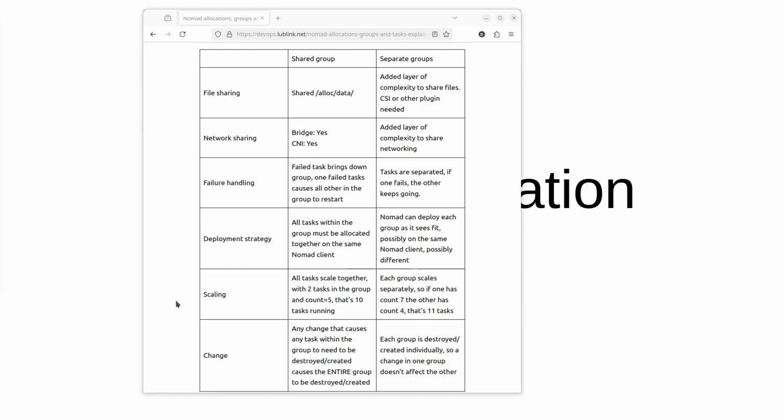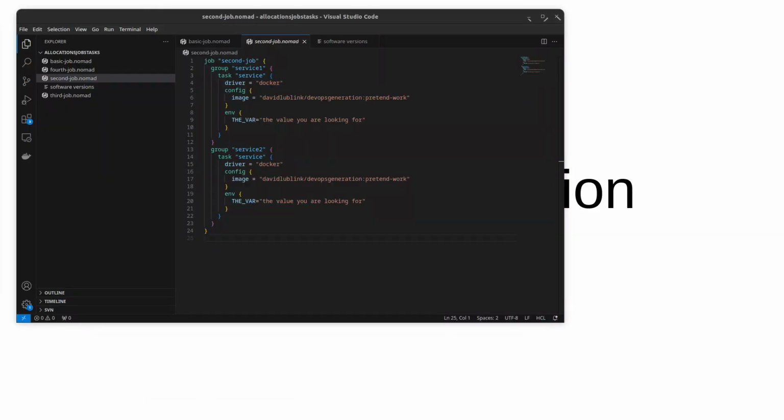The last thing to consider is change. When you're making changes to your Nomad job and you're publishing them to your cluster, if you have a task in a group of multiple tasks that has a change and has to be restarted, the whole group is going to be restarted, redeployed. Whereas when you have separate groups, only the group with the affected task is going to be redeployed. So the smaller your groups, the less impact your changes are going to have on your services. Think of a job as one or more groups. There isn't really any limit on the number of groups in the same job, though it may become cumbersome to manage a job with too many groups.